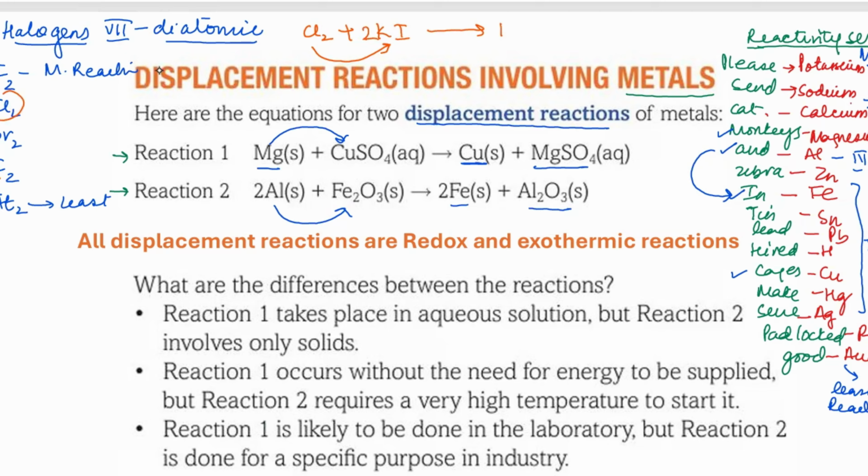It's going to give you potassium chloride and it is going to give you iodine, right? So this is iodide ion, potassium iodide, and it will be liberating iodine. So when you talk about the halogens, you write down their name, but when you talk about the ions, you add "ide" to this. So this is going to be your fluoride, this is going to be chloride, okay? And then same goes for bromide.